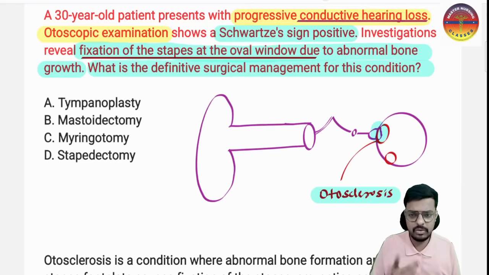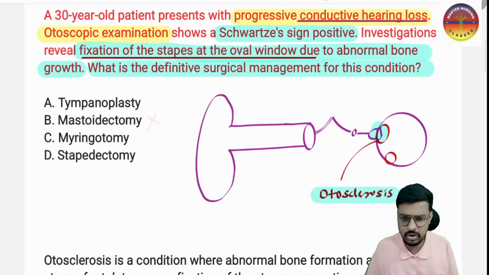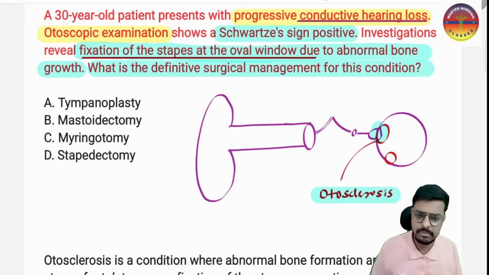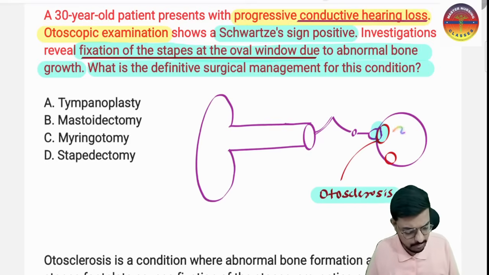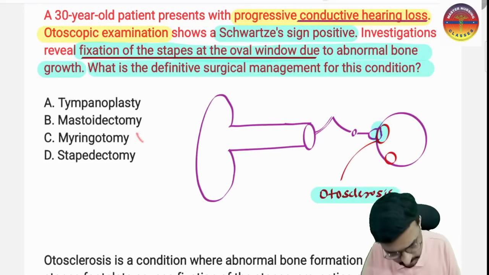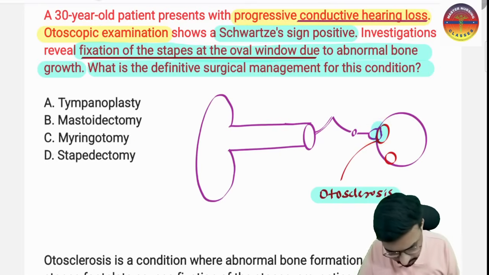We do that in cases of infection and inflammation of the mastoid, and we are not dealing with that now, so option B is also wrong. Then myringotomy means creating a small opening in the tympanic membrane. Why would you create an opening here? That makes no sense, so I am eliminating option C also. Almost all of you gave the correct answer.